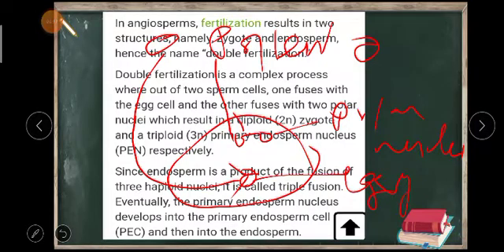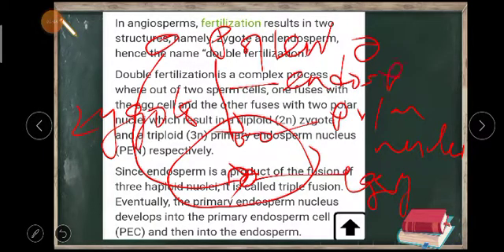these two together. Understood? So when they fertilize this one, they are going to give rise to the zygote in this process. Okay, here they are going to give rise to the zygote, and when they fertilize this, they are going to give rise to the endosperm. Is it clear, students?